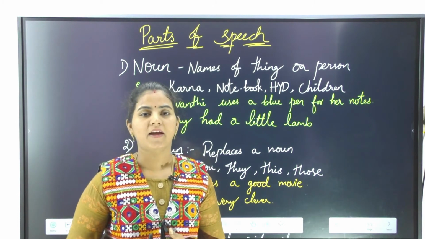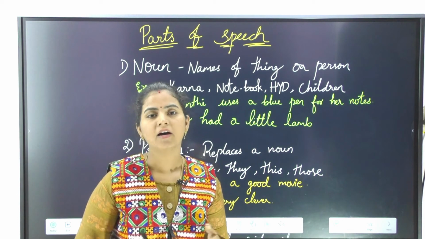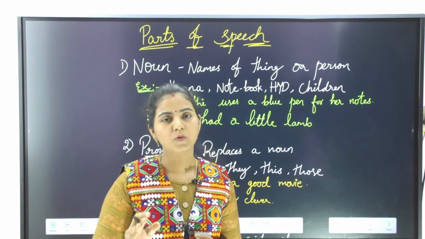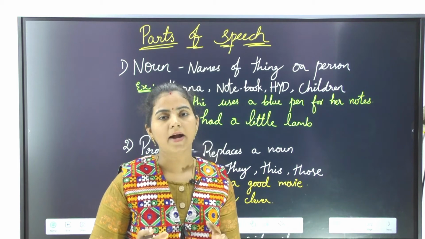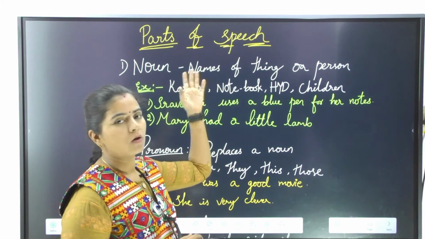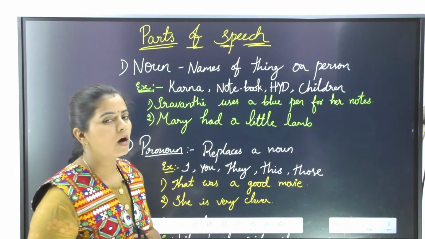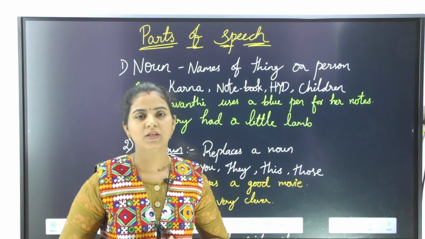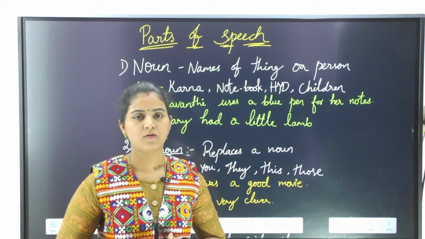Before knowing that, what do you mean by a sentence? A group of words together we call a sentence. That same group of words, if we divide and name it specifically, we call them parts of speech. Now, how many types of parts of speech do we have? We have a total of 8 types of parts of speech.